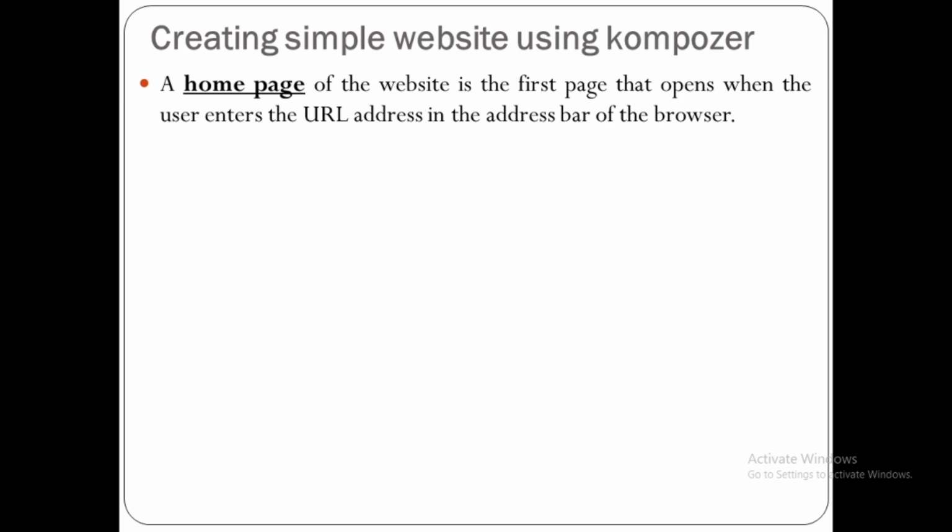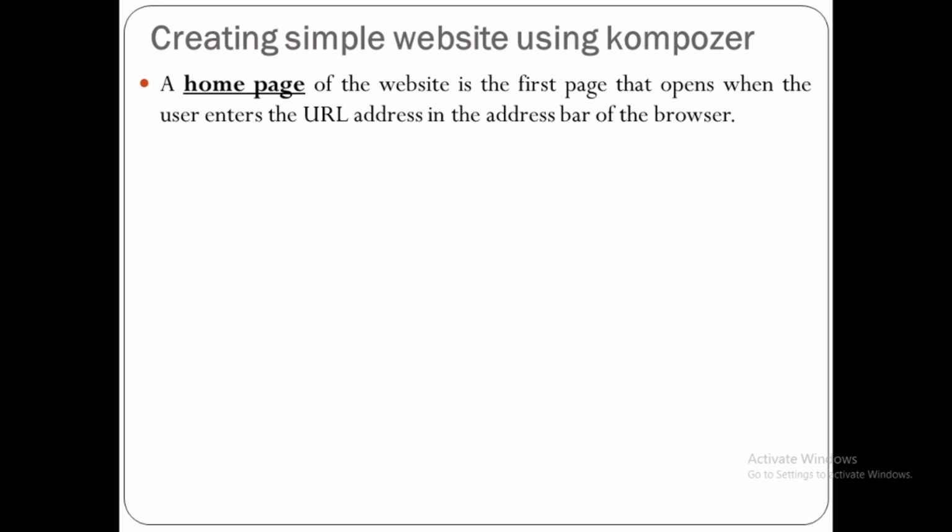Remember, a website is a collection of several interlinked web pages. So whenever you give the address google.co.in, it will display the first page of Google, and that first page is known as its home page. In each and every website there must be a main page.